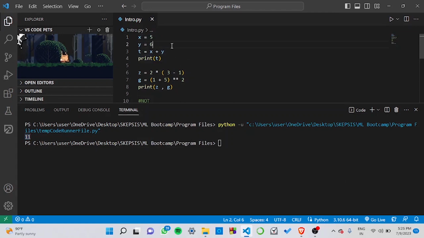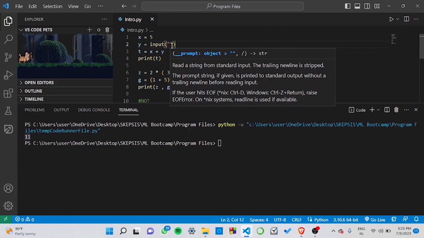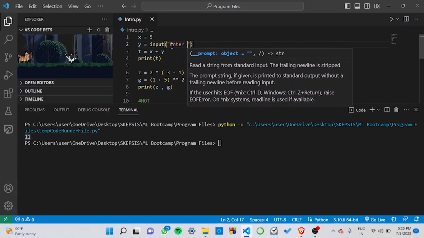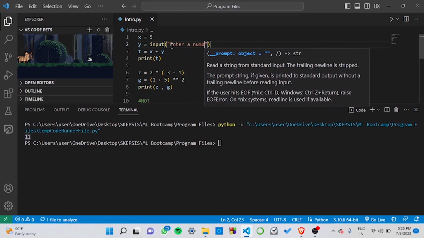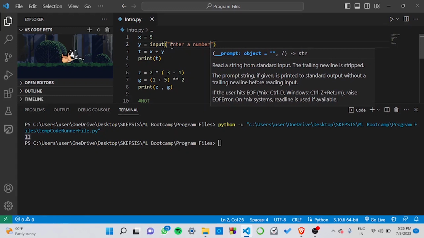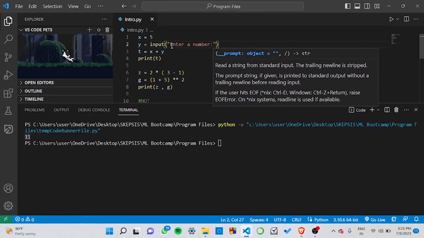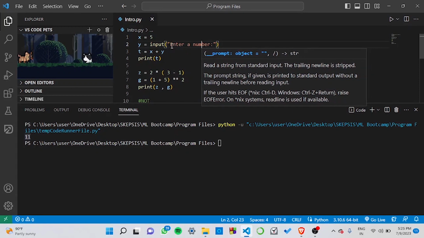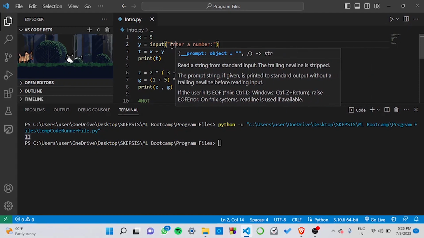Now let's say we wanted to take an input from the user instead of giving an input ourselves. So what we would do is use the input function. We would say input, enter a number. The Python input function allows the user to provide an input. By default, the user input is produced in the form of a string.